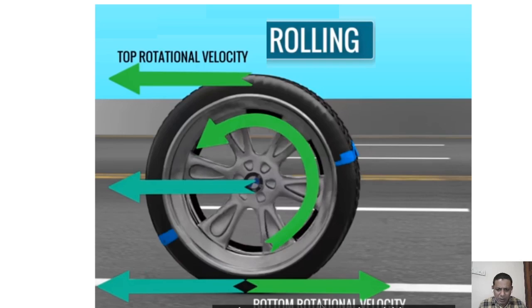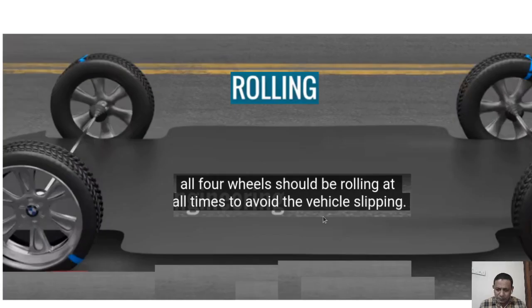At the contact point between road and tire, the velocity should be 0. The velocity between tire and road at the contact point should be 0. But if there is some velocity, that will cause friction, and it causes a slippage. If there is relative motion between tire and road, then it will cause a slippage.